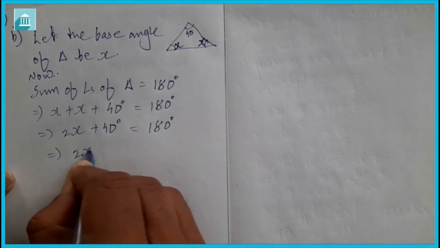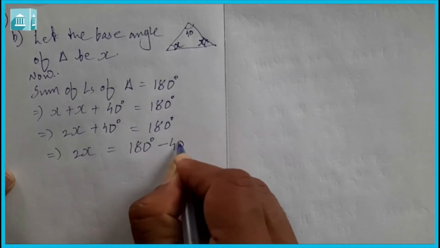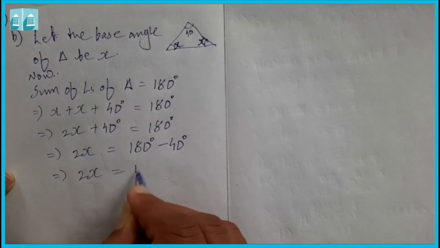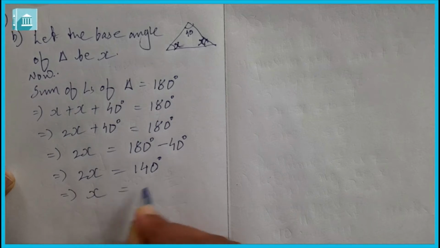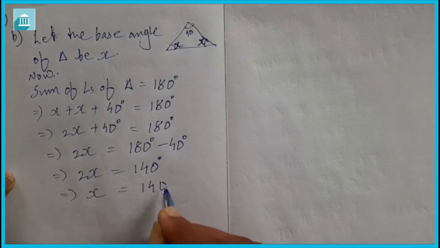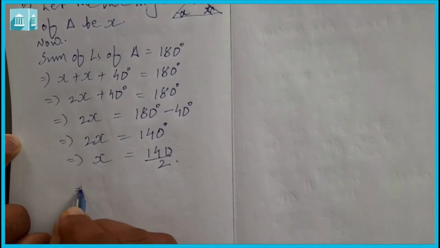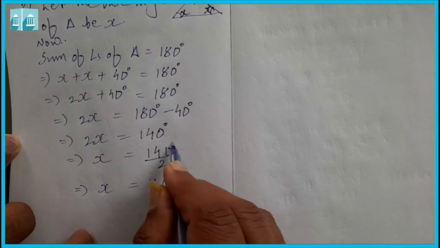We imply that 2x is equal to 180 minus 40, so 2x is equal to 140 degrees. x is equal to 140 upon 2, so x is equal to 70 degrees.